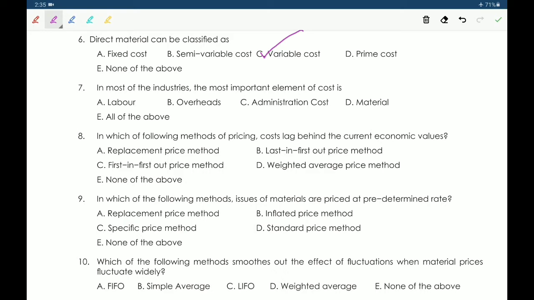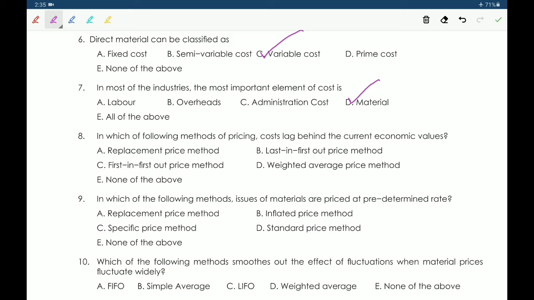Next, seventh one, in most of the industries, the most important element of cost is A. Labor. B. Overhead. C. Administration cost. D. Material. E. All of the above. So material, already given in the MCQ.